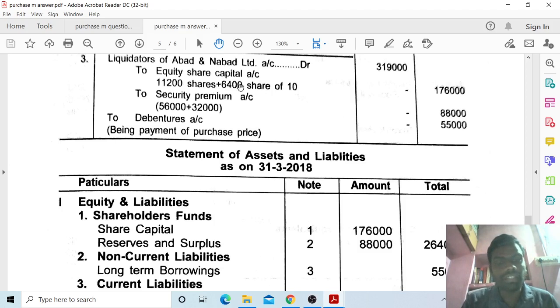So 17,600 into 10 each, 1,76,000 credit.